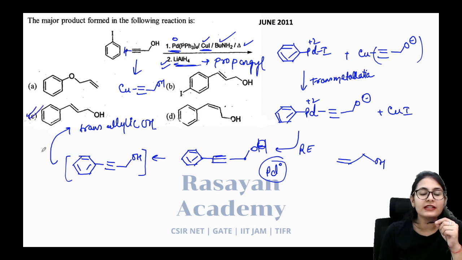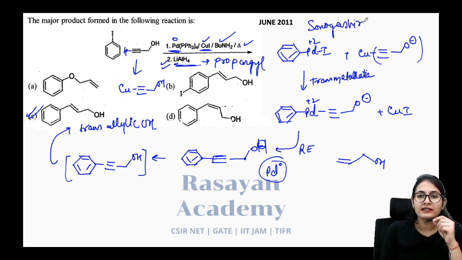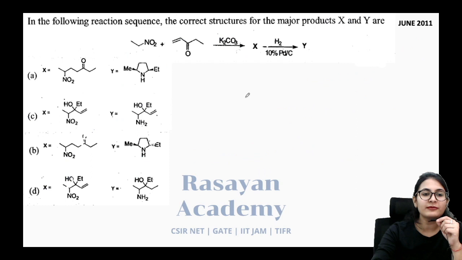So C is going to be your correct answer. What is this name reaction? It is your Sonogashira reaction, starting from June 2011. Palladium catalyzed reaction. Very, very simple. Let's move onwards to another good reaction.